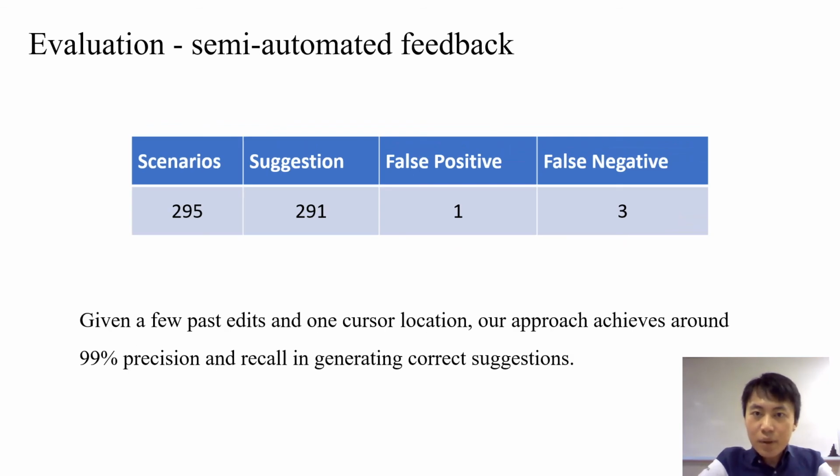In the second experiment, in each scenario, we give a few past edits and one cursor location. We then evaluate whether we can produce the correct transformation at the cursor location. Out of 295 scenarios, our tool only produced one false positive and three false negatives.